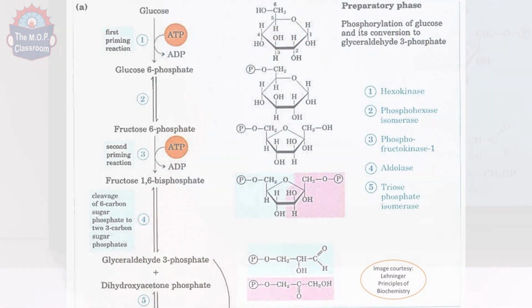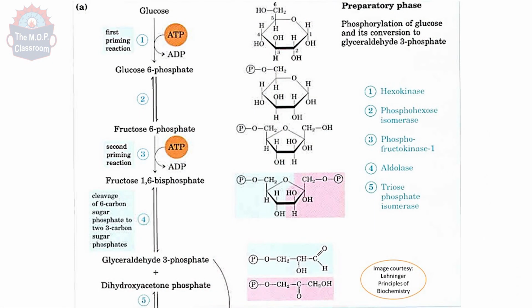The first step is conversion of glucose into glucose 6-phosphate. This is the first priming reaction involving the enzyme hexokinase. Hexokinase catalyzes the donation of a phosphate group from ATP to glucose. Glucose gets phosphorylated at the 6th position and becomes glucose 6-phosphate.